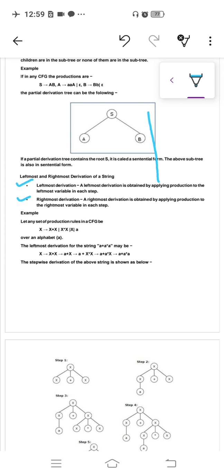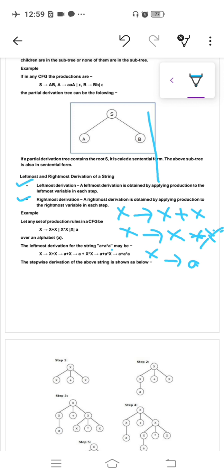For example, here the production is given: X tends to X plus X, X tends to X into X. As I told you earlier, you can write this production like this also: X tends to X plus X, X tends to X into X, and X tends to A. Okay, this is your grammar.